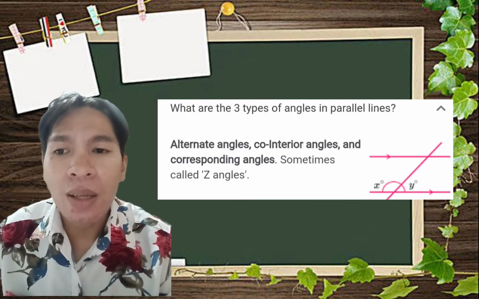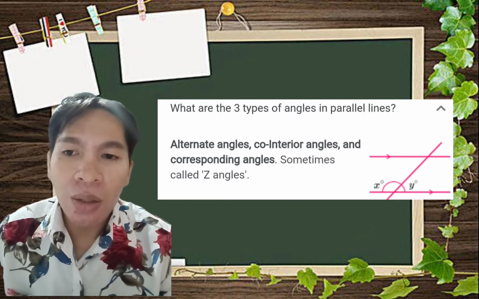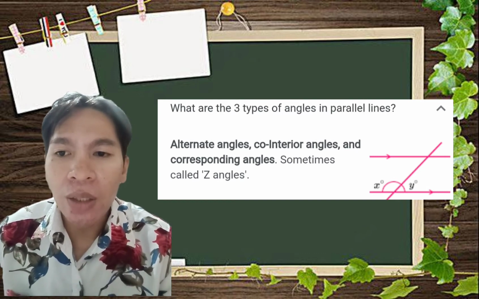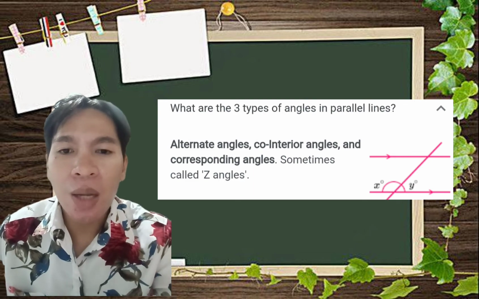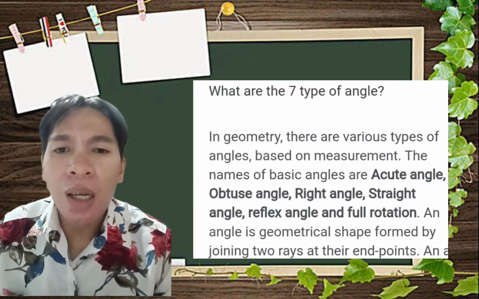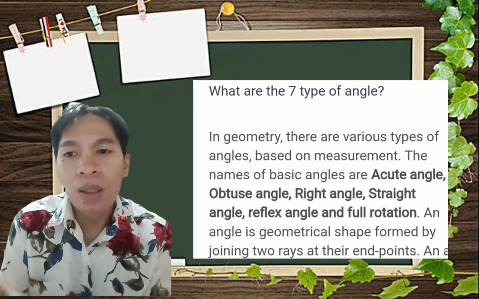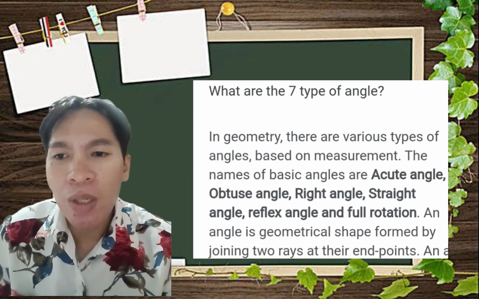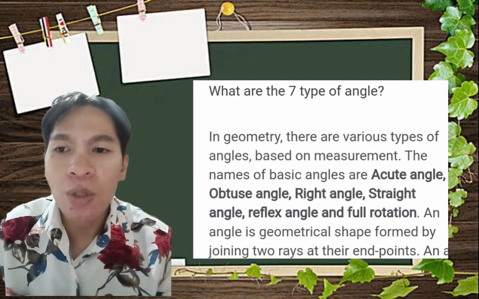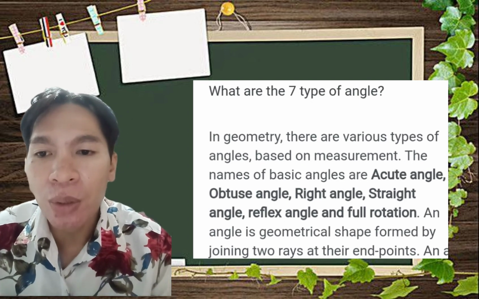Parallel lines have three types of angles. They are alternate angles, co-interior angles, and corresponding angles. Sometimes it is called the Z-angle. Connecting with the angles of parallel lines, in geometry there are various types of angles based on measurement. The names of basic angles are acute angle, obtuse angle, right angle, straight angle, reflex angle, and full rotation.